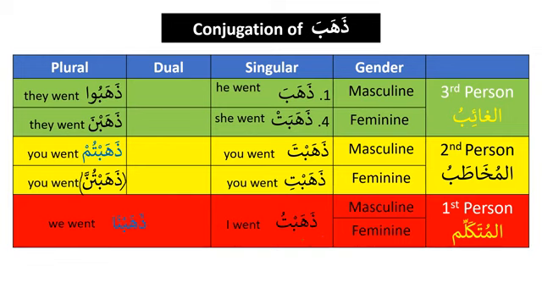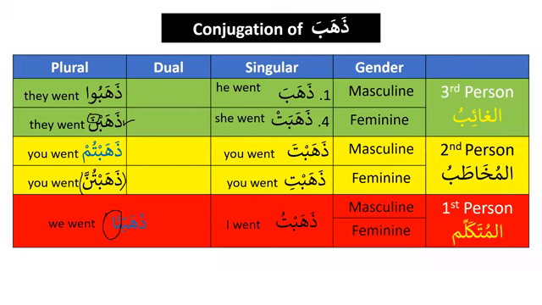al-mutakallim, for the masculine and feminine, we say dhahabtu, I went. And today, inshallah, we will learn that when we say we went, it will be dhahabnaa. So now you can see the difference over here. It is dhahabnaa. We prolong it for 2 seconds. But when we talk about the plural for the feminine, third person, we say dhahabna. So it is only fatha over here. If you prolong it, it will be a mistake. So here we say dhahabna.